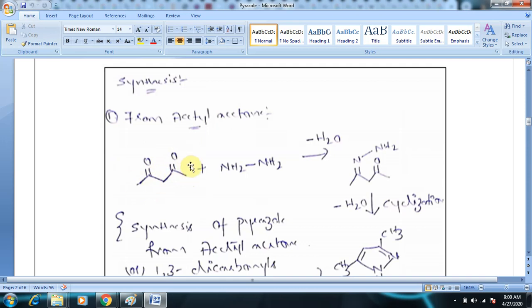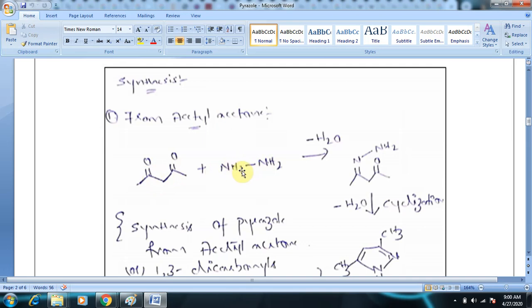So this is acetyl acetone, and we are just focusing on the ketone carbons, not the regular numbering. If we consider this carbonyl as the first position carbonyl, this should be the third position carbonyl. So this can be called 1,3 dicarbonyls. So acetyl acetone, when treated with hydrazine, you know hydrazine, NH2.